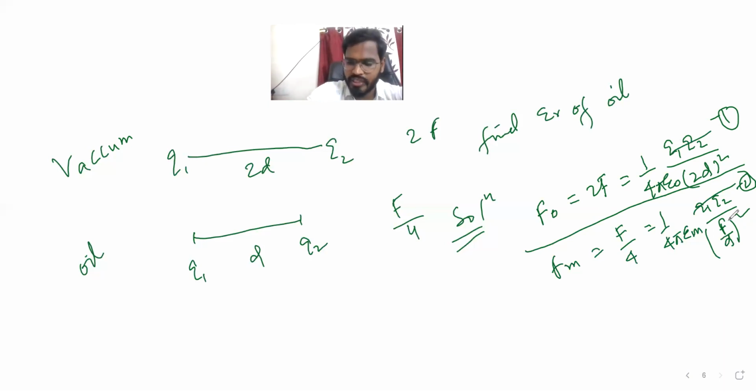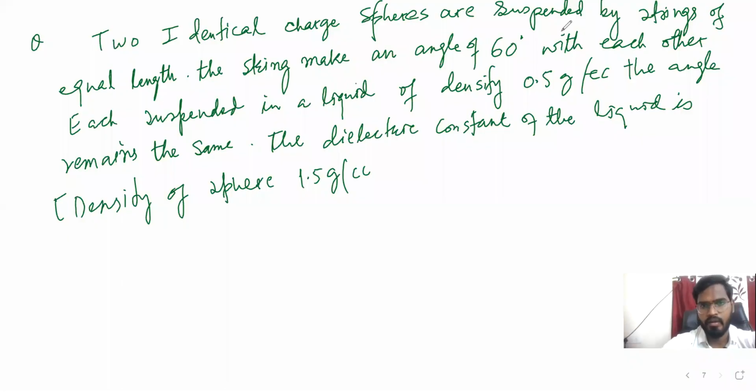These are the types of questions, and one question they asked long back in JEE Mains is this. Two identical charges are suspended by strings of equal length. The strings make an angle of 60 degrees with each other. They are suspended in a liquid of density 0.5 gram per centimeter cube, and the angle remains the same.